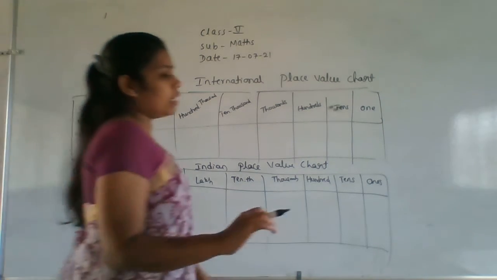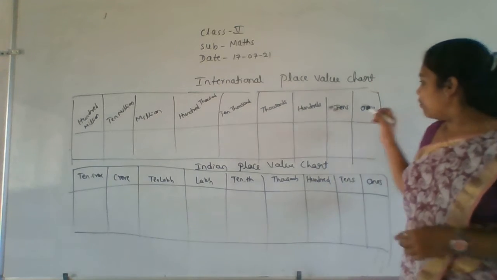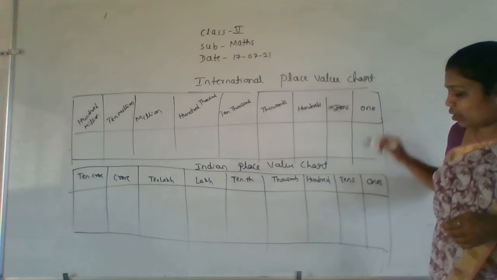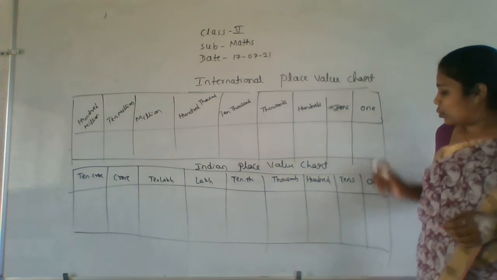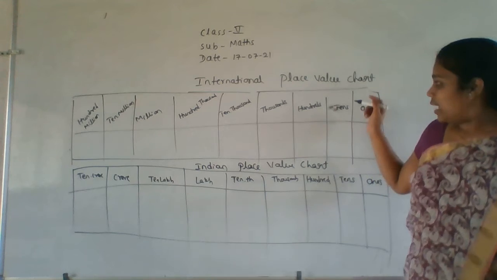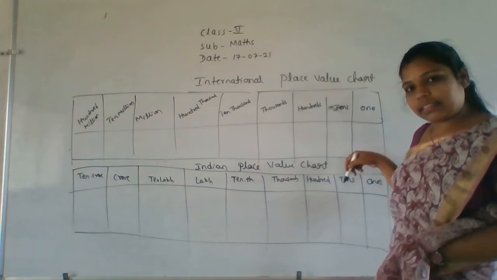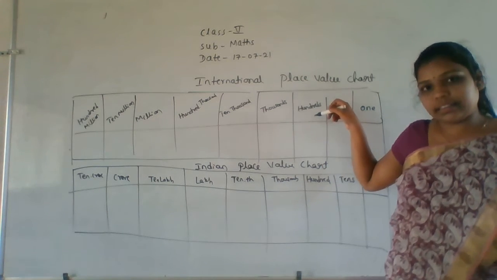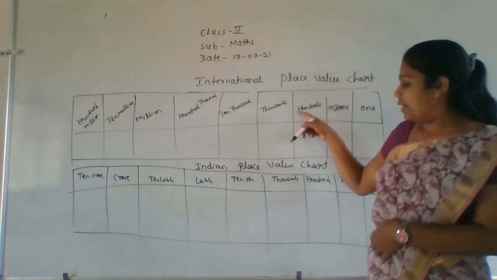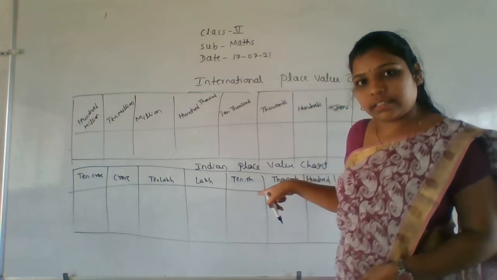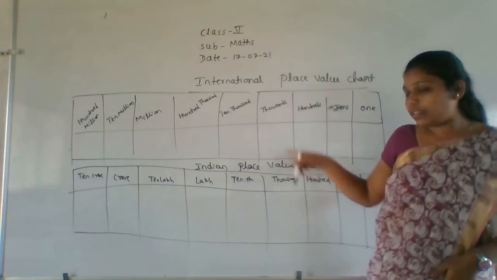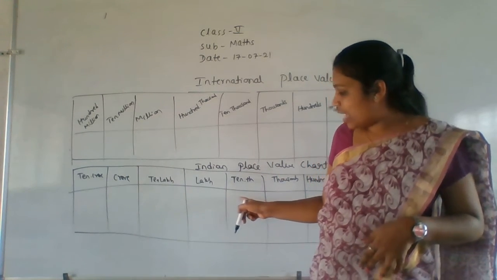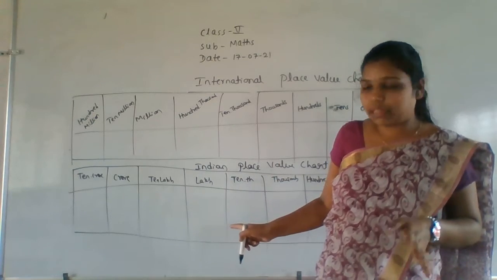So what is the difference here? See here. The first place value in the international as well as in the Indian, both are the same. Next, tens is there, these two are also the same. Next after that, hundreds, that is also the same. Next thousands and here also thousands. So 1,000 here means 1,000 here also. After that here we have 10,000, in Indian also we have 10,000. That is also the same thing.